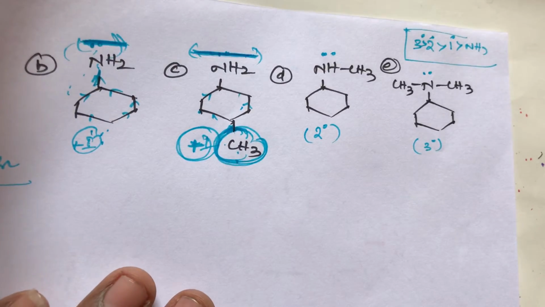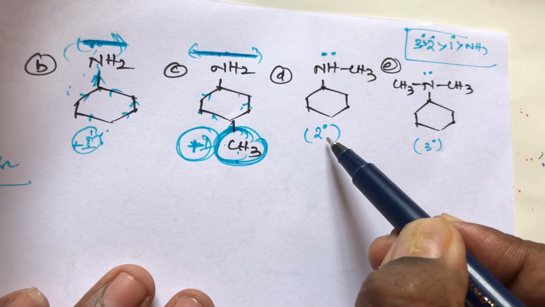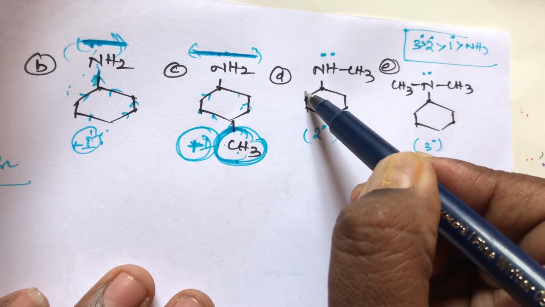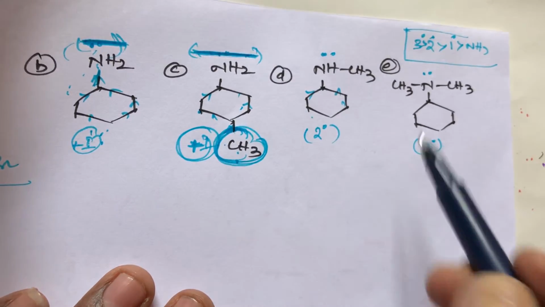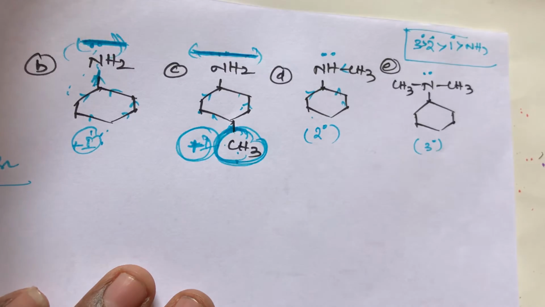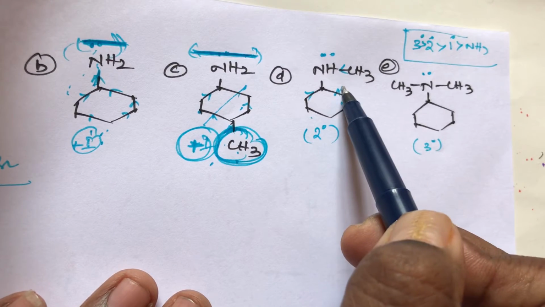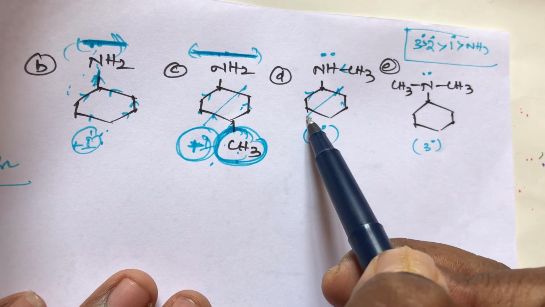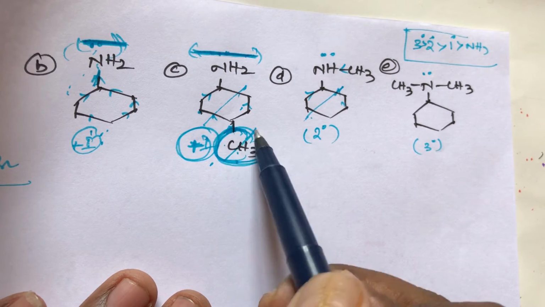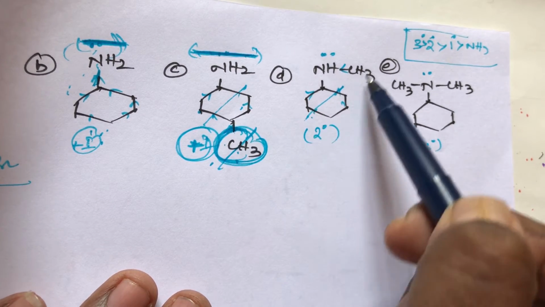And what about D compound? D compound also has cyclohexane, which is a plus I group, and here also one methyl group is there. One second, student. C compound has cyclohexane and one methyl group, and D compound also has cyclohexane and one methyl group.